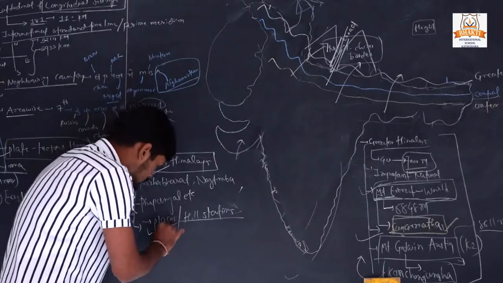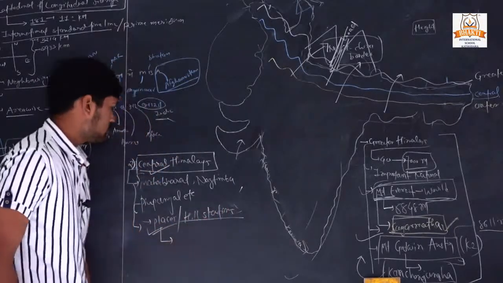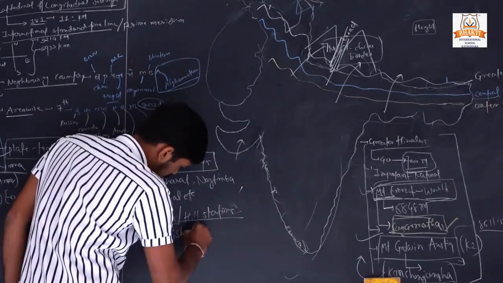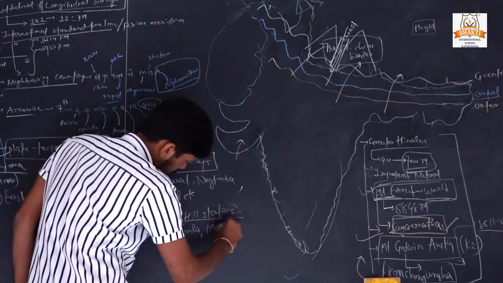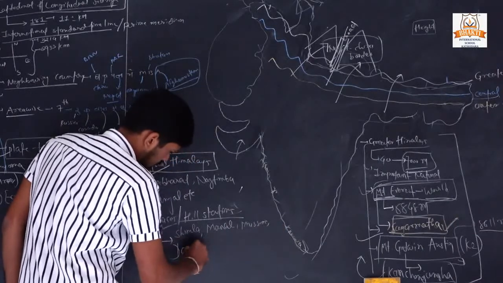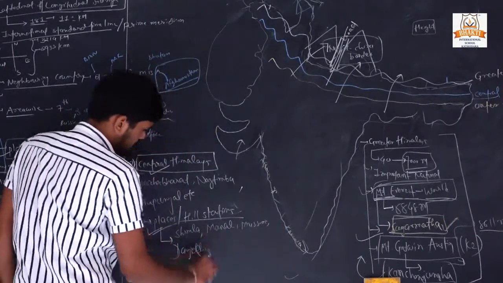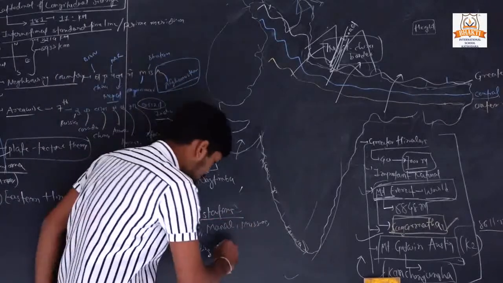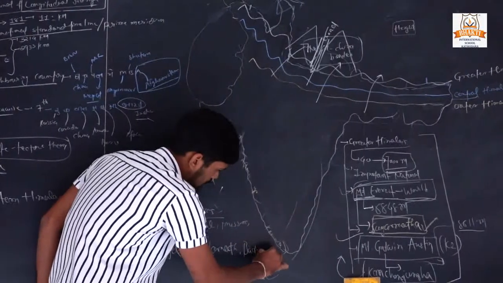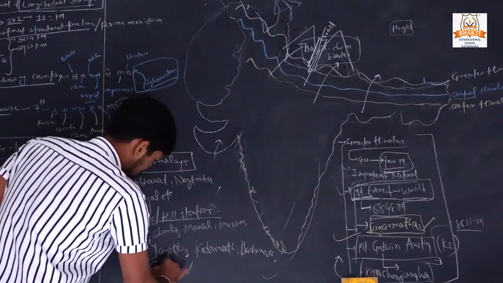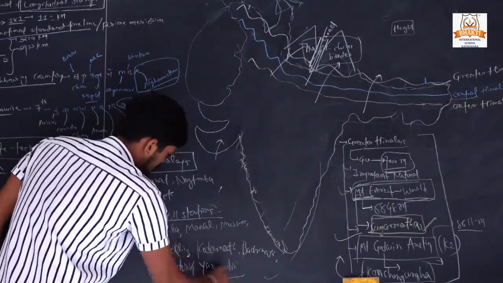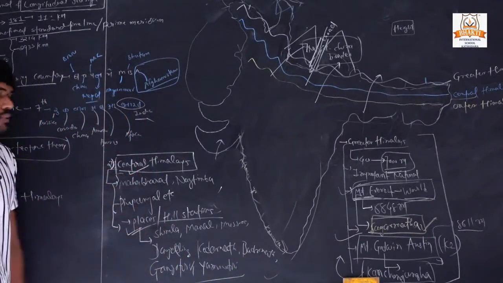Some hill station names are Shimla, Manali, Mussoorie, Darjeeling. Kedarnath, Badrinath, Gangotri and Yamunotri are located in this Central Himalaya.